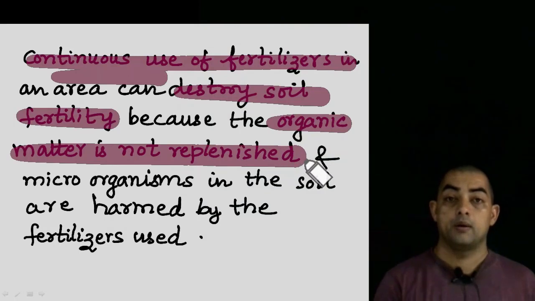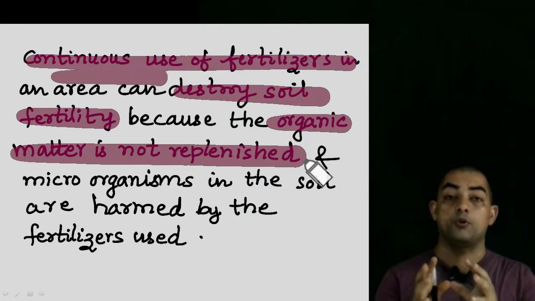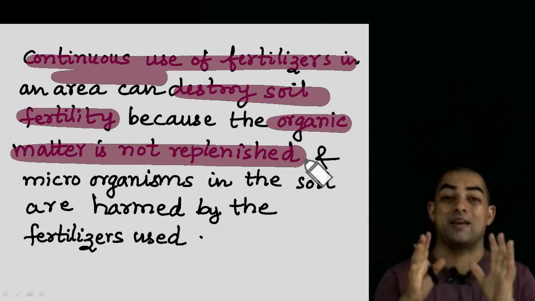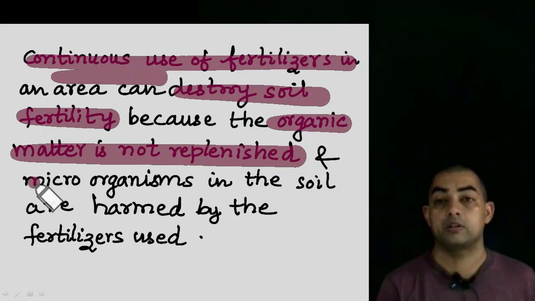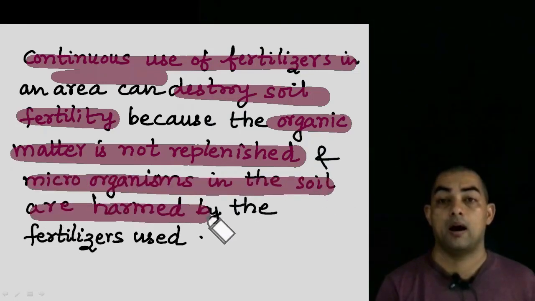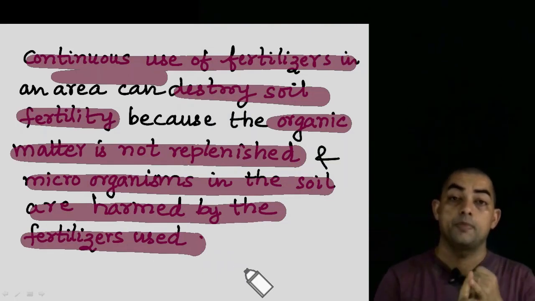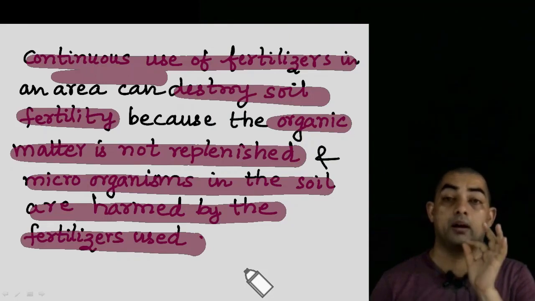You're getting my point? We are adding manure. Manure provides organic matter. This organic matter is acting as a food for the microorganisms. But if you are not using manure and you're replacing manure by fertilizer, fertilizer never supplies this organic matter or humus to the soil. So those microorganisms will not get their food. So what will happen as a result? The microorganisms in the soil are harmed. They are going to die by using excessive fertilizer. So both things are very, very important: using the correct amount, correct dose and putting it at a correct time.